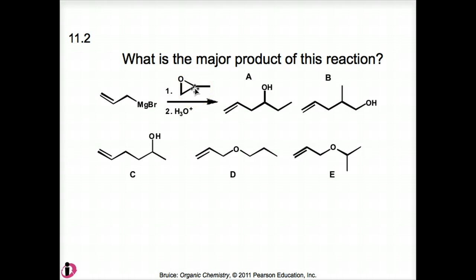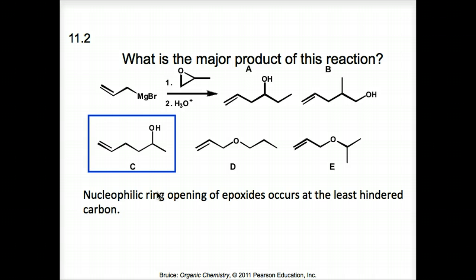So looking at the possible selections, here this is 6, 5, 4, so OH is in the wrong place. Here it's on number 6 if we count it 1, 2, 3, 4, 5. It's actually number 5 right there. Then we look at this compound. Looks like it's in the right place because we've got this 1, 2, 3, 1, 2, 3. And then this carbon is this one right here, and the OH is bonded to number 5. So it looks like C should be the right answer.